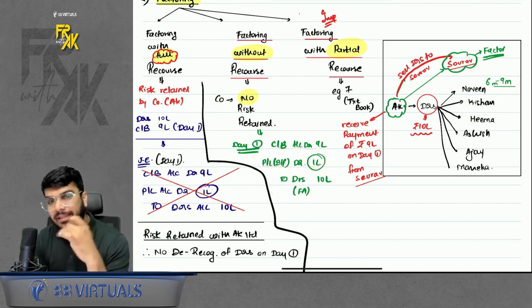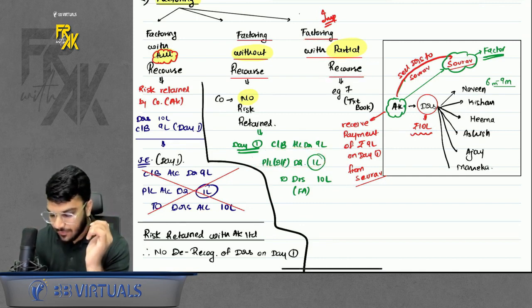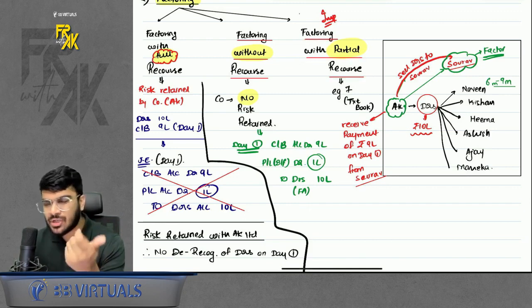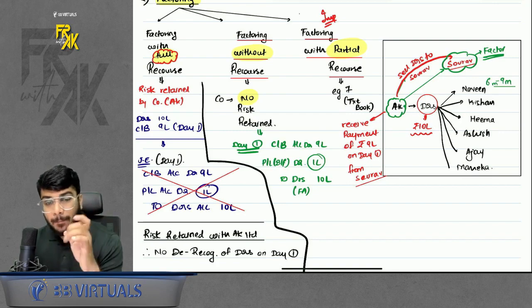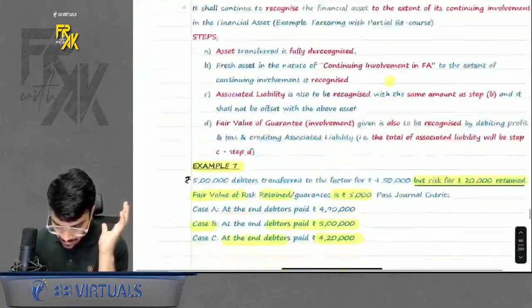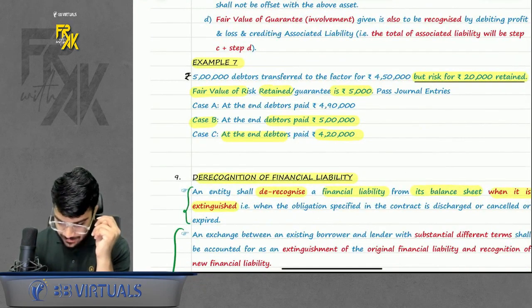Now, third and the important case, from exam point of view, this is important in derecognition, that is factoring with partial recourse. What is partial recourse? Partial recourse means you have sold the debtors, but you have retained some partial risk. For example, in case you remember, we discussed one example for this as well. Let's say, for example, I have debtors worth 5 lakhs.